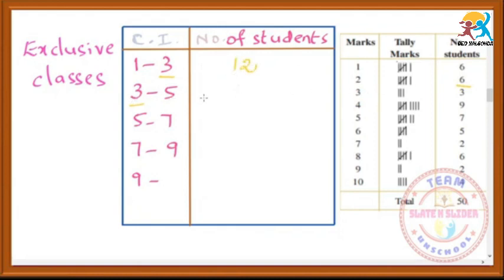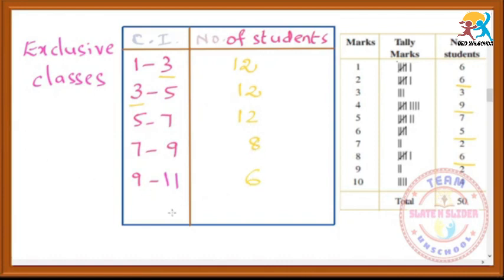And for 3 to 5, here we have to ignore 5. We should take only 3 to 4, because 5 will come in the next class. So 3 to 5 means we take up to 4: 3 plus 9, 12. For 5 to 7, we take up to 6 only: 7 plus 5, 12. And 7 to 9 is 8. Here we write 11. So 9 to 11 means you take 9, 10. This is 2, 4, 6. Just count: 12, 36, 44, 50.